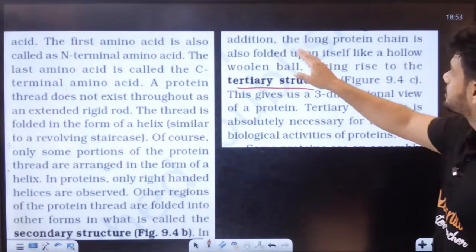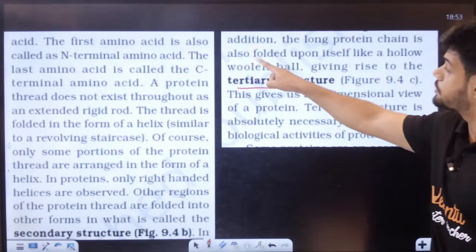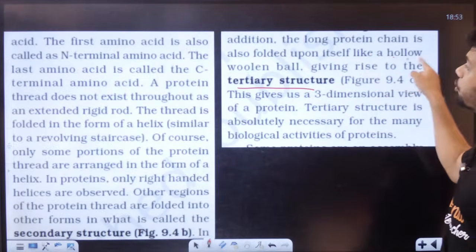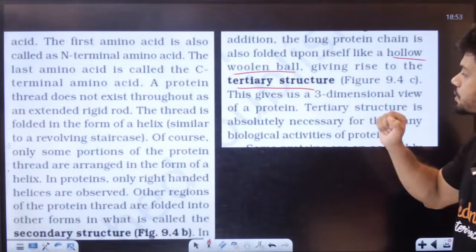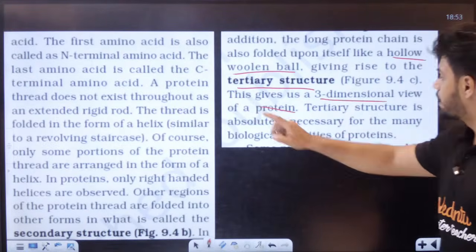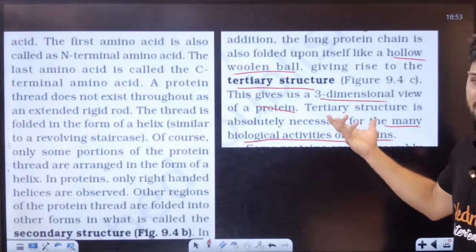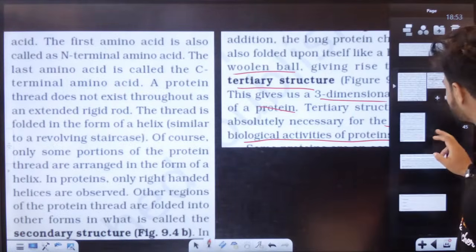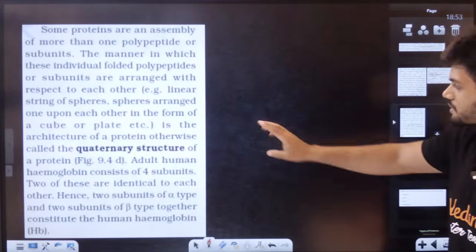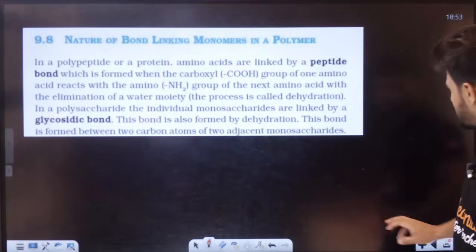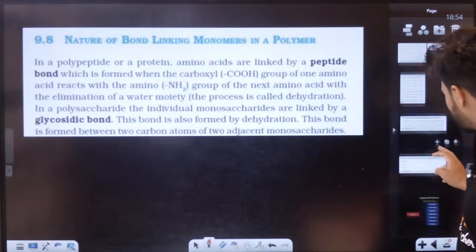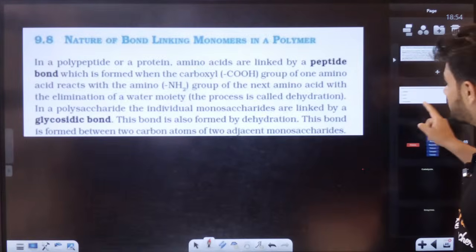Here the long protein chain is folded upon itself like a hollow woolen ball, giving a tertiary structure. It is three-dimensional and biologically active for many proteins. Now, quaternary is multiple of them. Very, very simple, students.